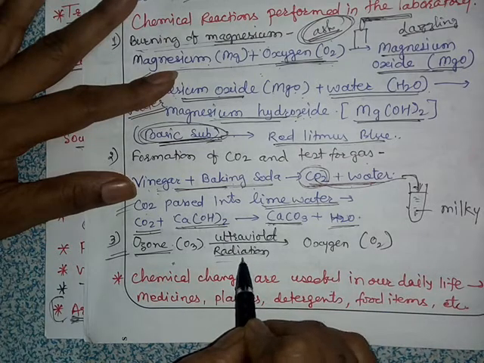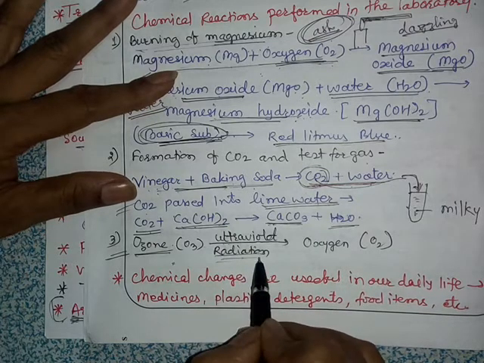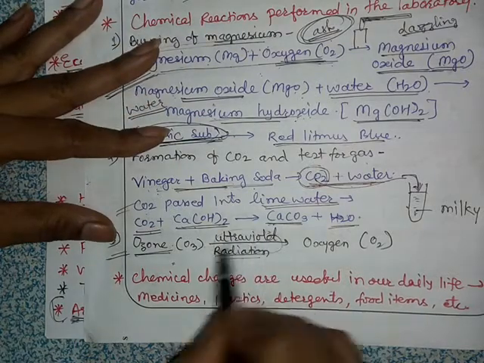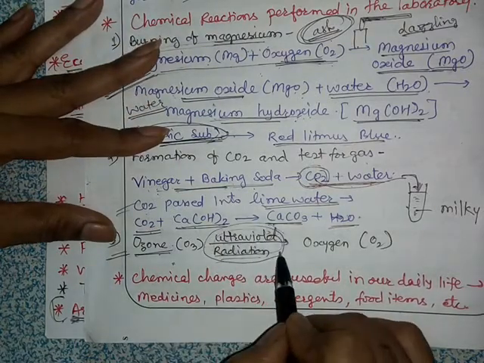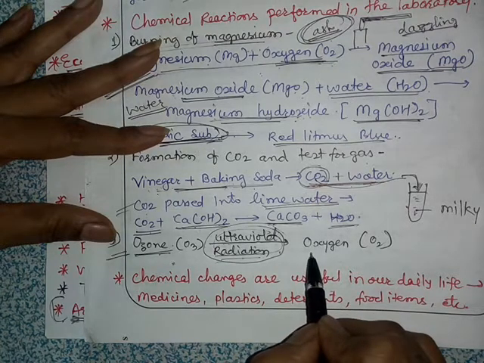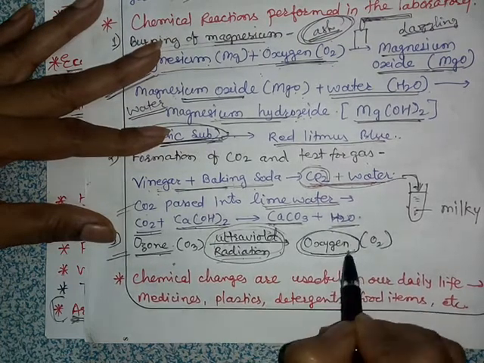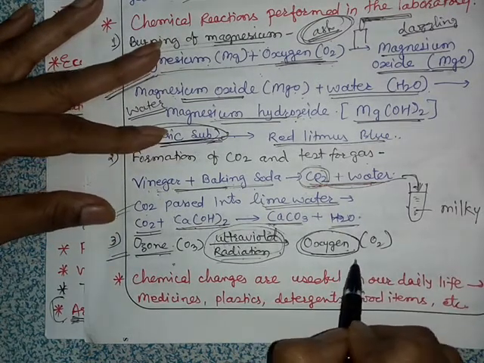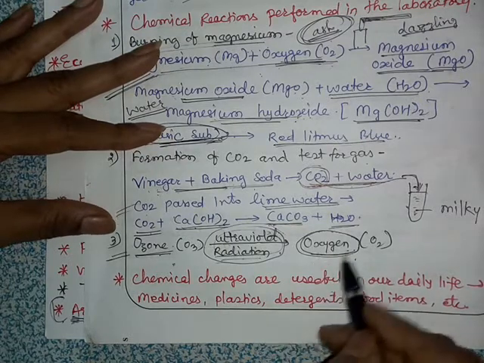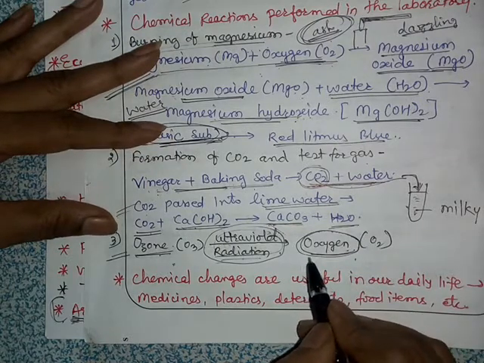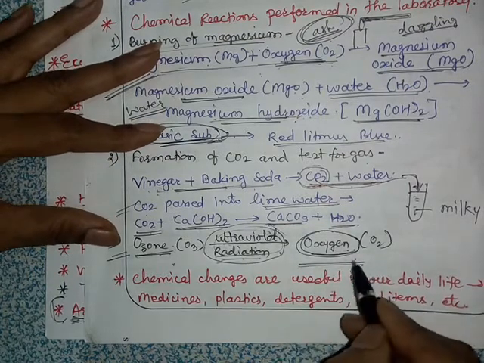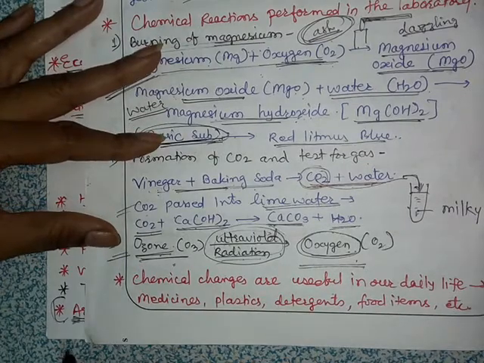These ultraviolet radiations come from the sun. What happens? This ozone absorbs this radiation. Ozone absorbs these ultraviolet radiations and breaks down into oxygen, and oxygen is a new substance. Therefore a chemical reaction takes place during the change. The ozone layer thus acts as a natural shield to all forms of life on the earth. So ozone is a very important layer.